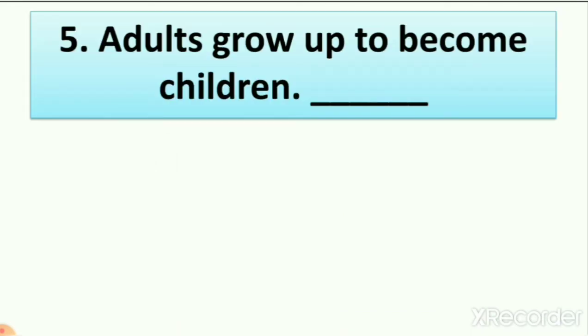So here what do we write? Adults grow up to become children is a wrong statement. And what is the right statement? That children grow up to become adults, right? We learn that our mother, father and grandparents are adults. Why? Because they are already grown up, right? And we all are growing up people. So like that you understand what adults are and what children are.